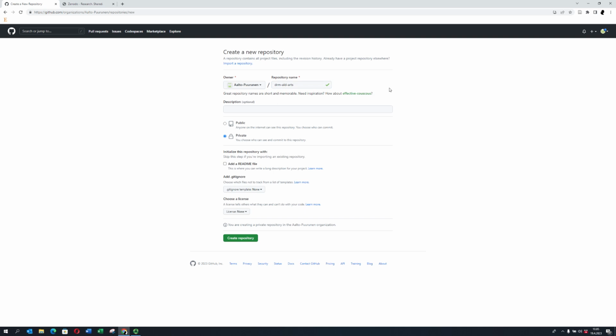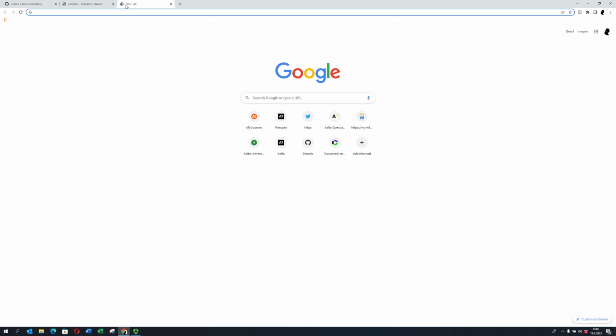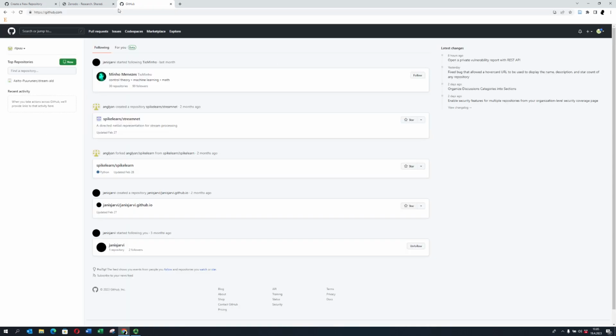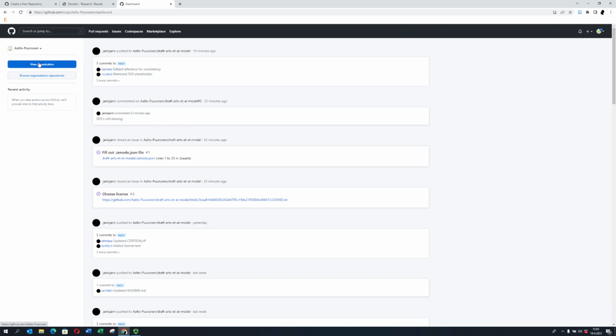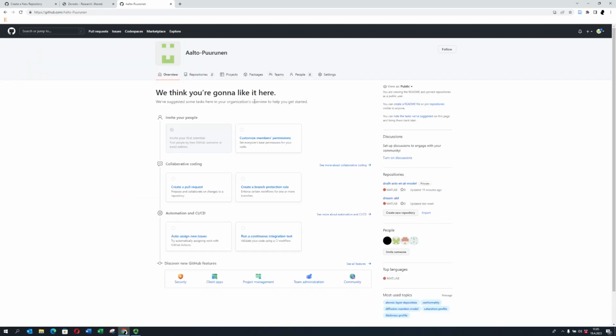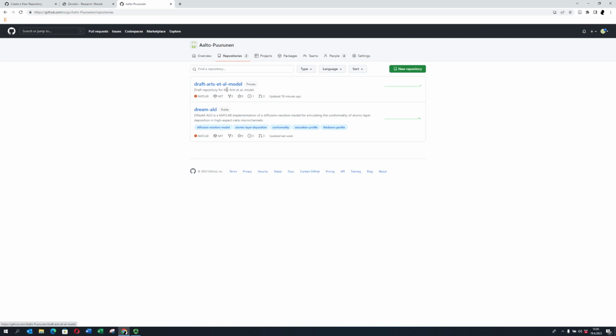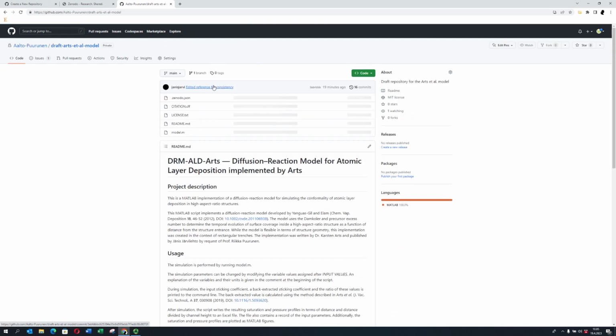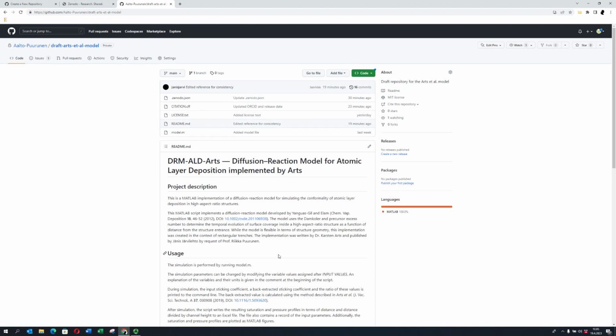I think we can actually just open a new tab for GitHub, and then we can see what the draft one says. So here, go here, and was it the view organization? And repositories, and here, the draft arts et al. model. Shall I click this? Yes. Yeah, so here it is, DRM-ALD-Arts. Yes, all of it small. Good. Diffusion reaction model for, yes, good. You can actually leave this tab open.